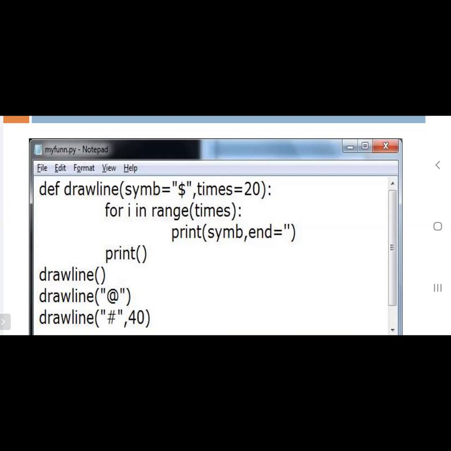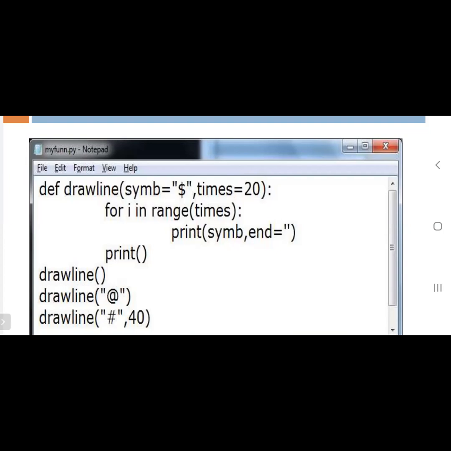See, in the first call statement, we didn't pass any value, so both default values will be taken. In the second call statement, we are passing only one argument, the symbol value. The times value we didn't pass, so the times value 20 will be taken as the default. In the third call statement, we are passing two values, so no default value will be taken. The asterisk value will be assigned to the symbol, and 40 will be assigned to times in the parameter list.